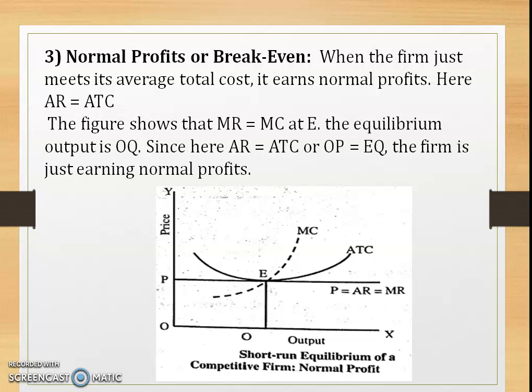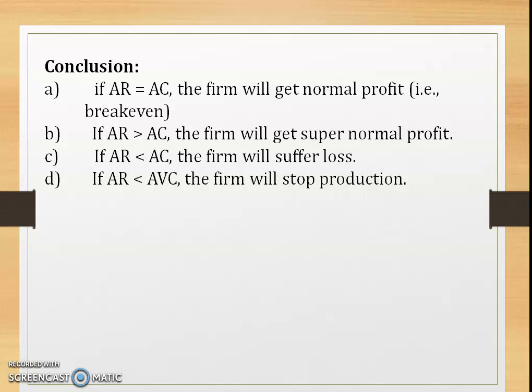So as far as the short run equilibrium under perfect competition is concerned, there is a conclusion. If AR is equal to AC, the firm will get normal profit. That is the break even, neither loss nor profit. Right? If AR is greater than AC, the firm will get supernormal profit, that is abnormal profit.